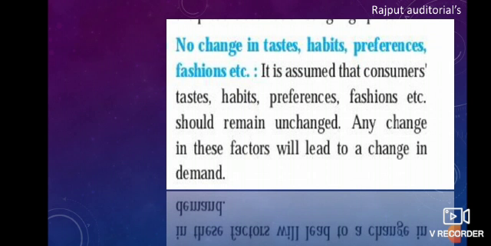So here the demand for out of fashion clothes falls even at a lower price. So here the price moves in the downward direction and the demand also moves in the downward direction. So here there should be no change in the taste, habit, preferences, fashion, etc.